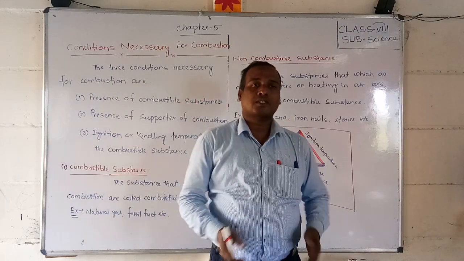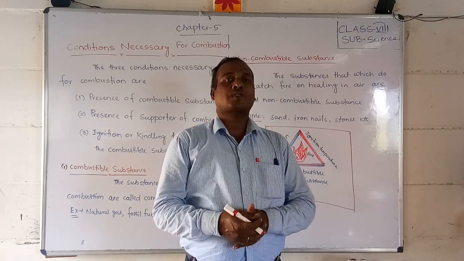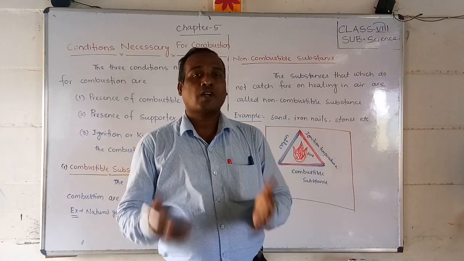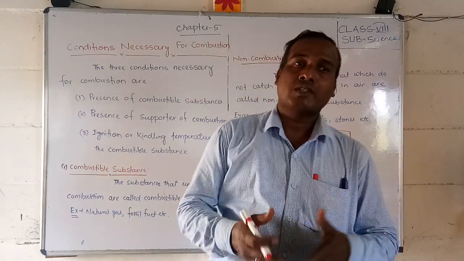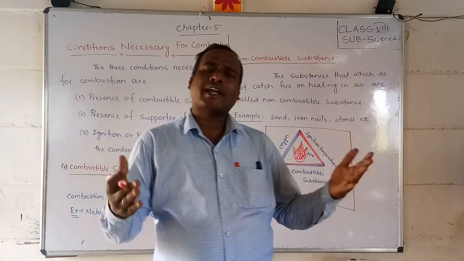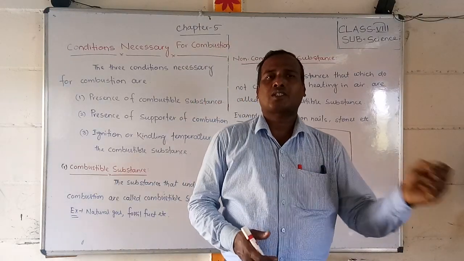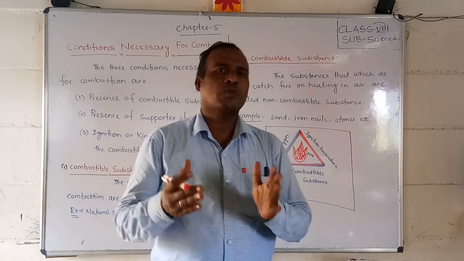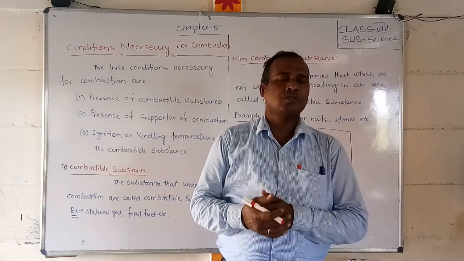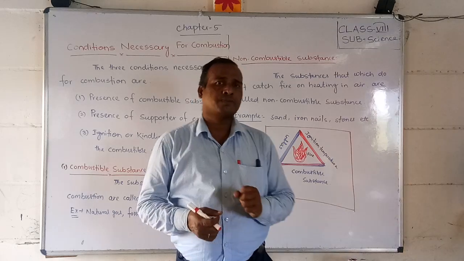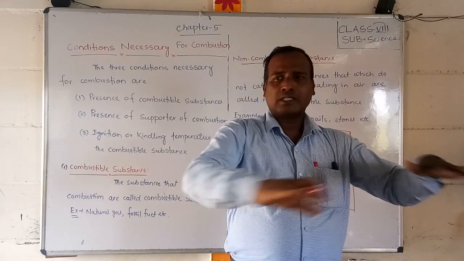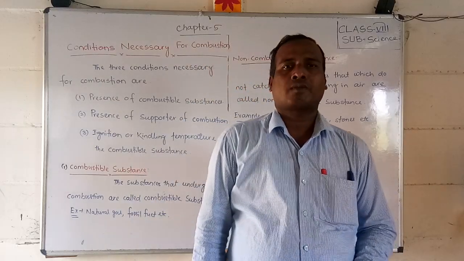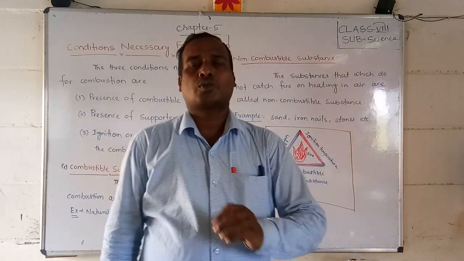Students, if you check your surroundings, you can find many things and identify whether each is a combustible or non-combustible substance. This is your homework for today. For example, wood and furniture are combustible.